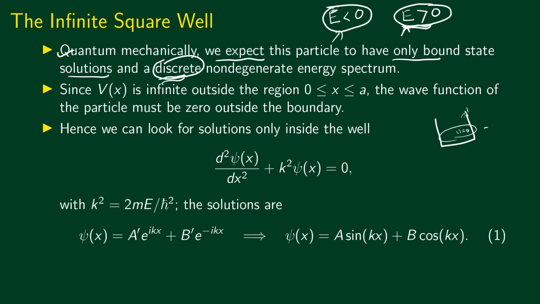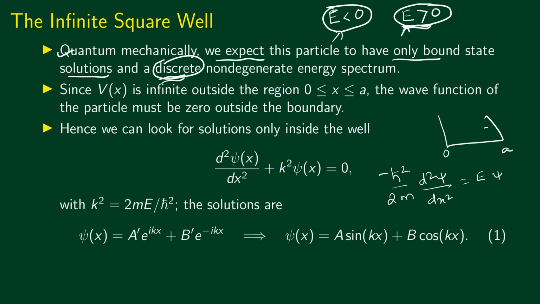Which means that we are still talking about a free particle bound between these two walls. So we can write down the Schrodinger equation corresponding to the region inside the well between 0 and a. The Schrodinger equation will be like this: minus h bar square divided by 2m d square psi by dx square plus V of x psi, but V of x is 0, so that term disappears. This is equal to E psi of x, or E psi.